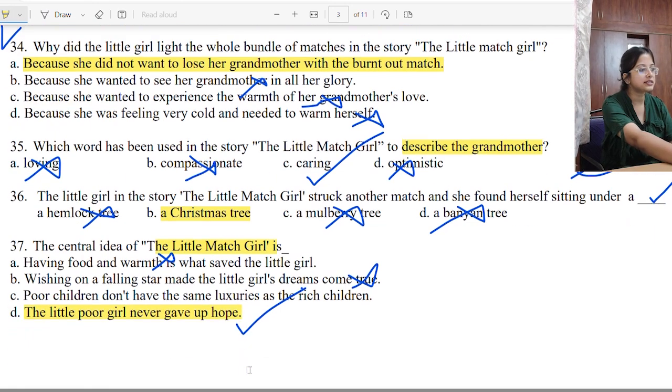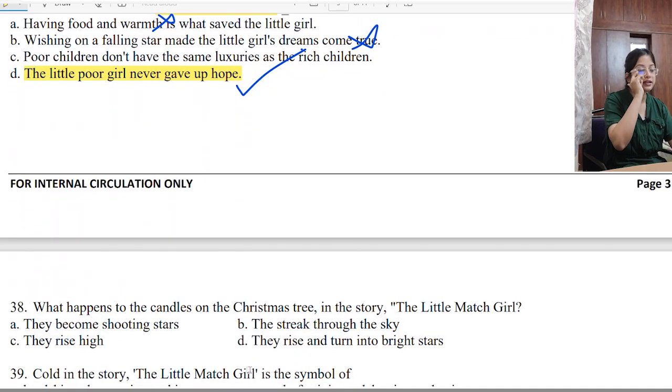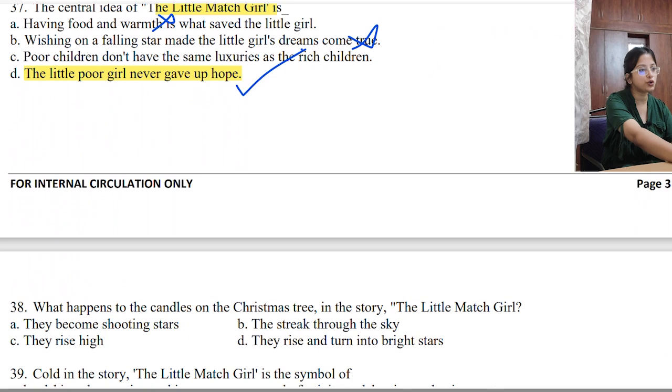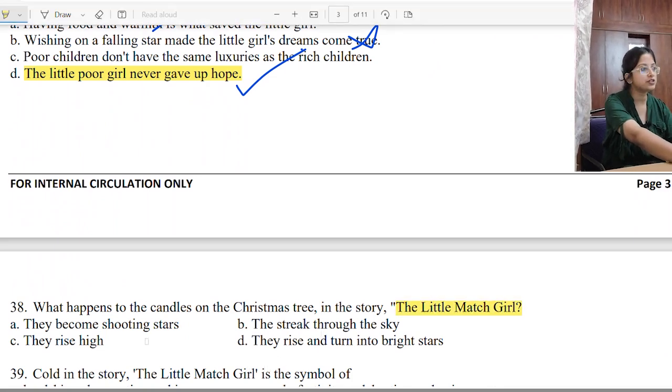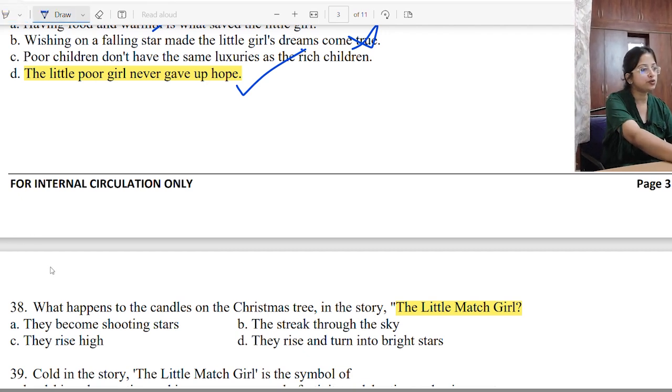Okay. Next, 38. What happens to the candles on the Christmas tree in the story The Little Match Girl? Okay, they became shooting stars. The stars of the Christmas tree, what happened to them? They streak through the sky. They became shooting stars. They rise high. They rise and turn into bright stars.